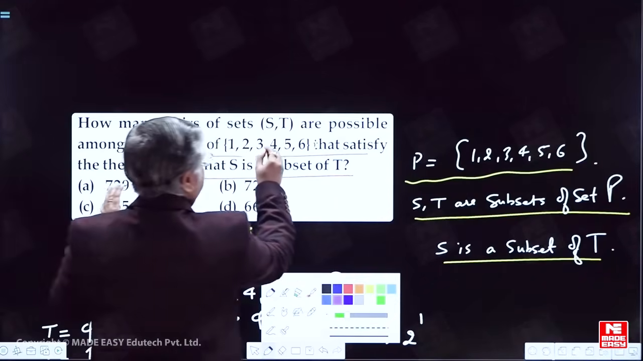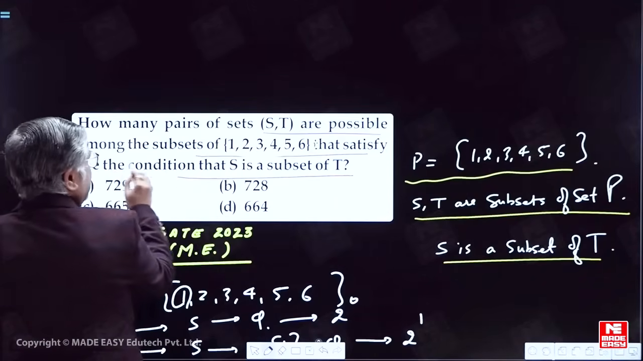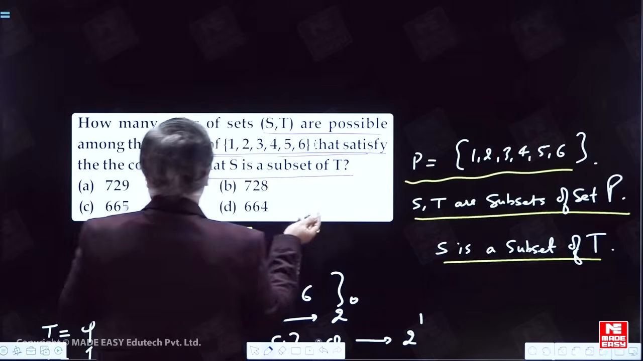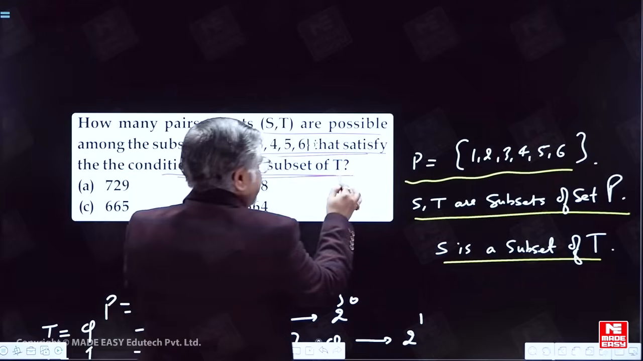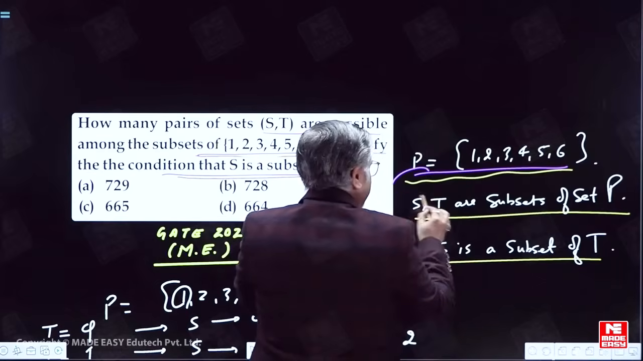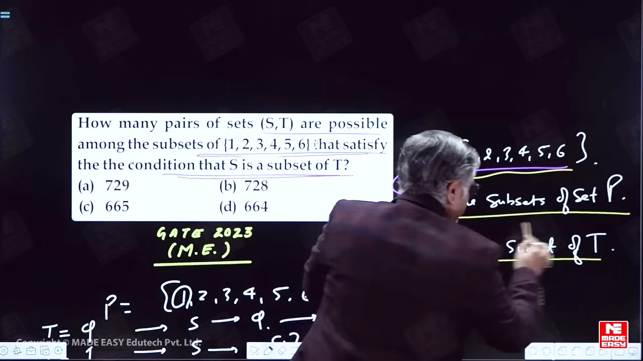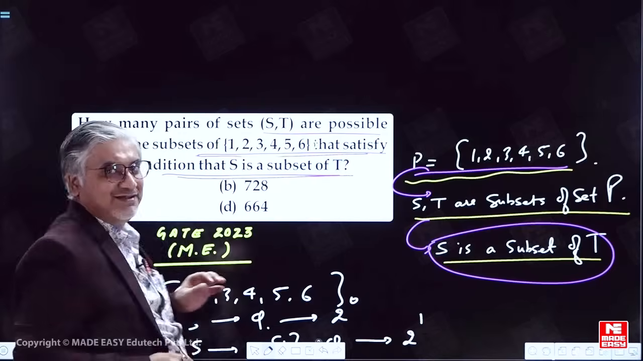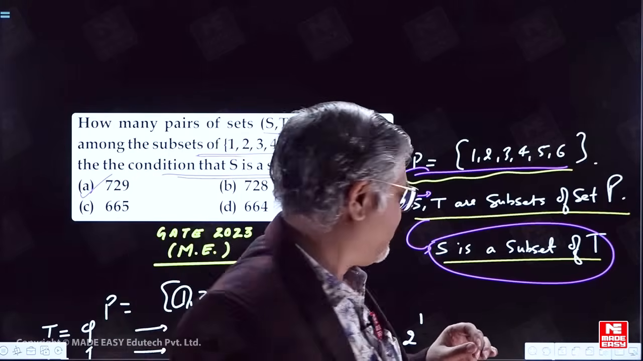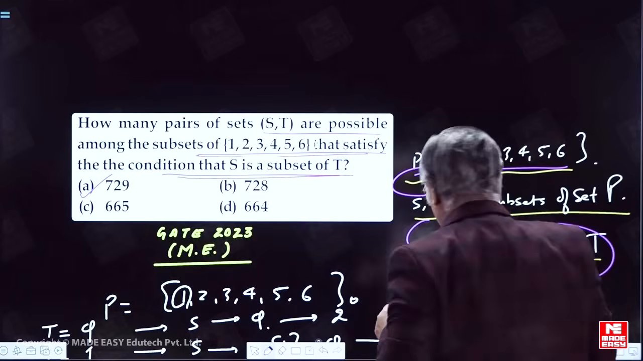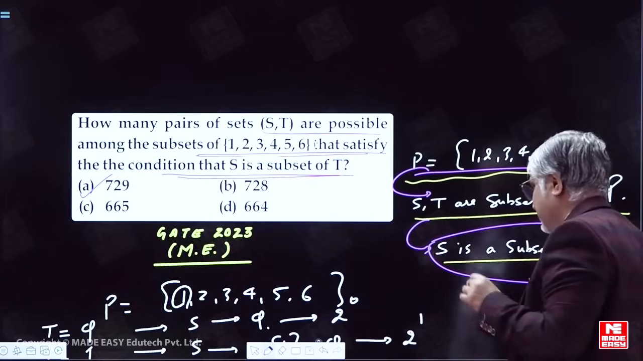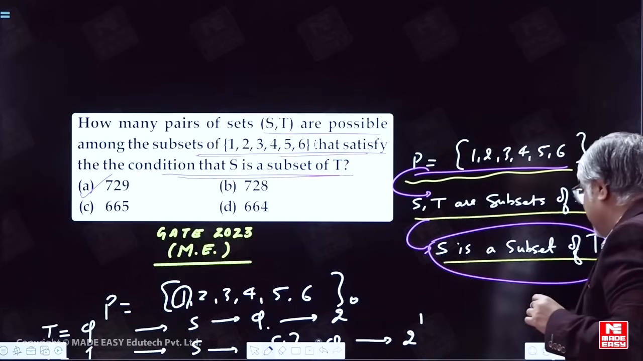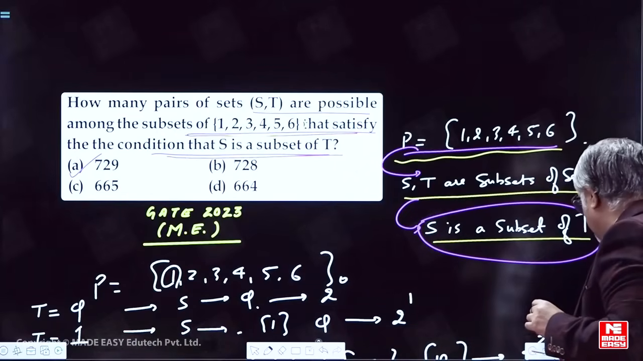How many pairs of sets S and T are possible among the subsets of {1, 2, 3, 4, 5, 6} that satisfy the condition S is a subset of T? P is the given set, S and T are subsets of P, and S is further a subset of T. We have followed every condition. The answer is 729. But I want to explain one more very important thing about this value.